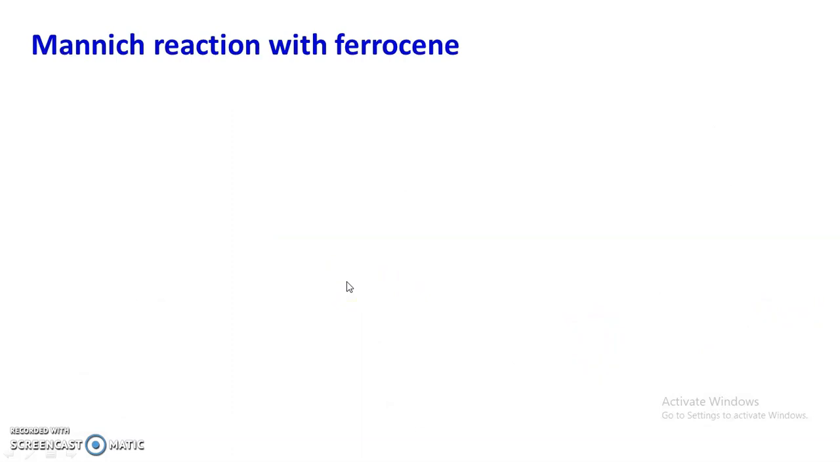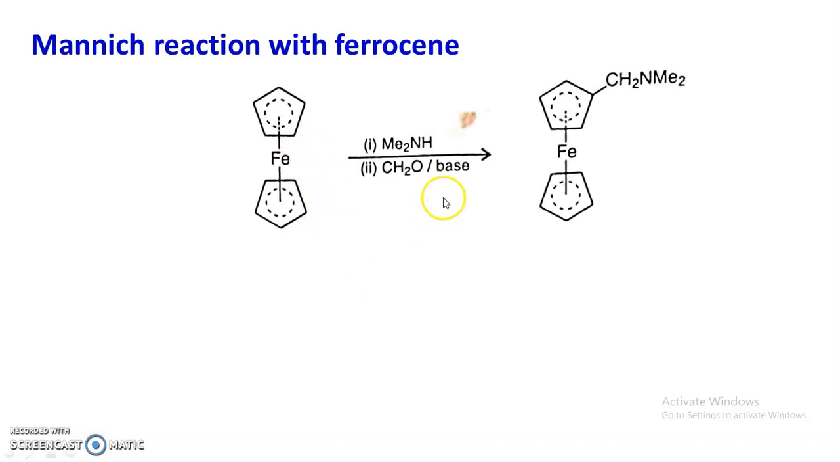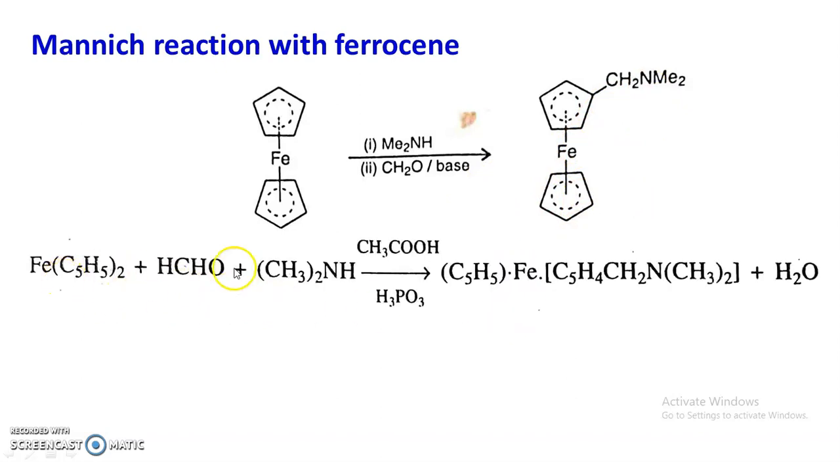Mannich reaction is also possible with ferrocene. So here ferrocene, when treated with a secondary amine in presence of formaldehyde and base, there is a formation of a Mannich base. So ferrocene, when treated with formaldehyde in presence of a secondary amine and acetic acid, then we get a Mannich base.